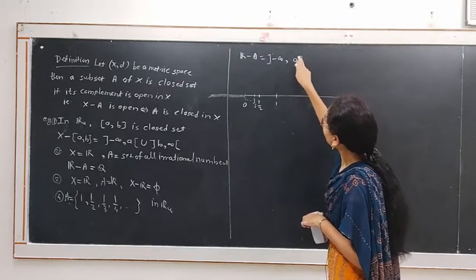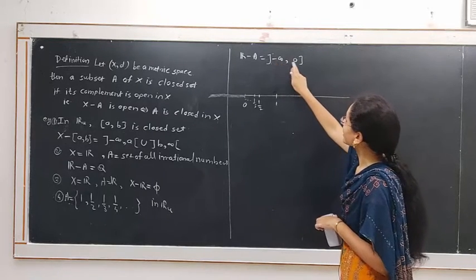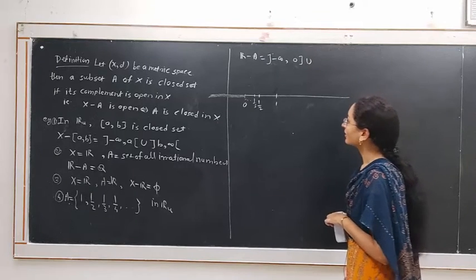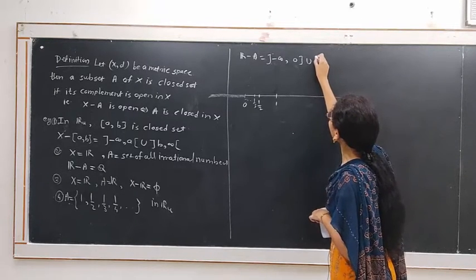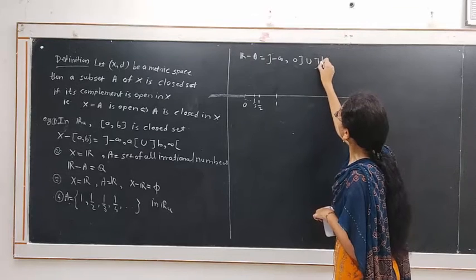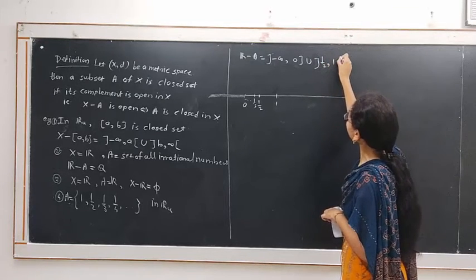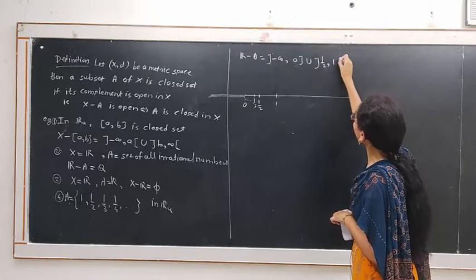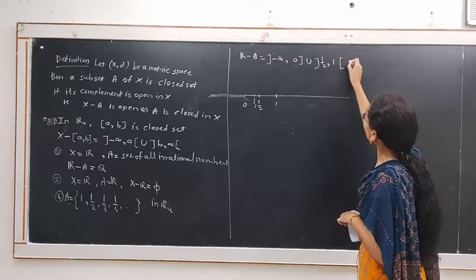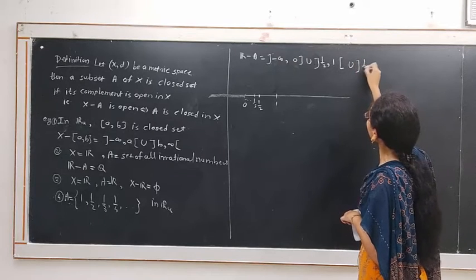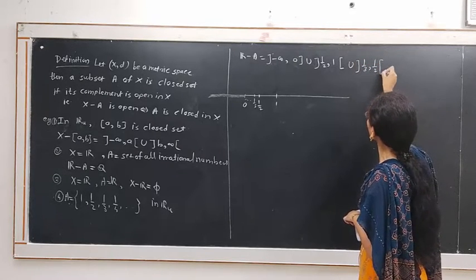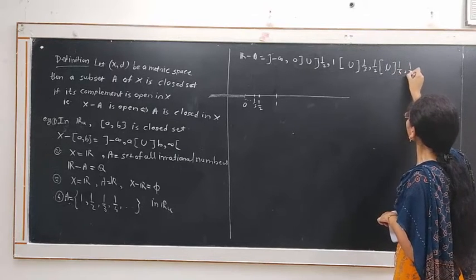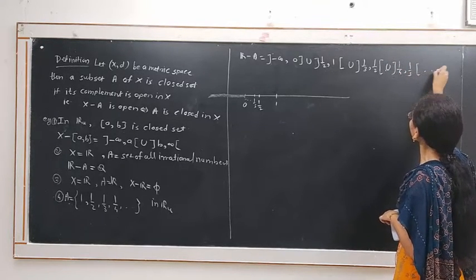This is the interval which is open at minus infinity and closed at 0. Its complement also consists of the points in between 1/2 and 1, in between 1/3 and 1/2, 1/4 and 1/3, and so on.